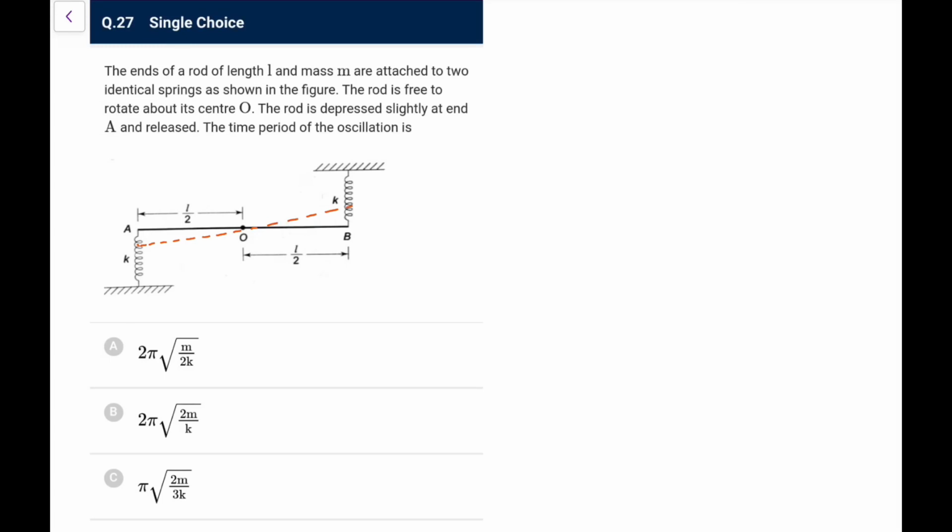So what we have, it is slightly displaced. Let's say it moves down by a small angle theta, so the other end goes up by angle theta. So the extension and compression, both would be equal, the value of that x would be L by 2 sine theta. I can write it as L by 2 theta because I am taking theta to be very, very small. So that is the force which will be acting. If I draw the diagram, this is the force from the lower spring, this is the force from the upper spring. Both are equal, and it is basically forming a couple.